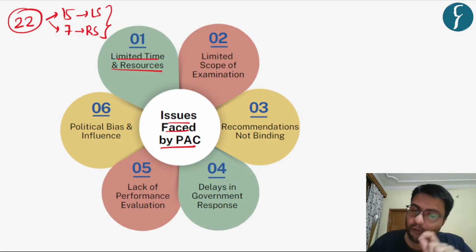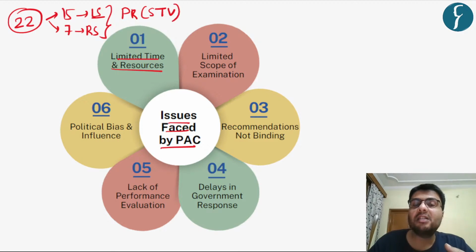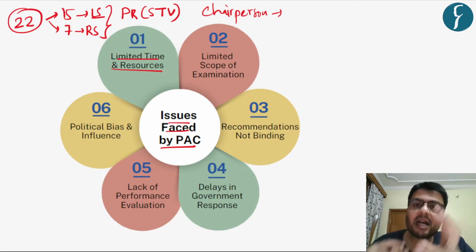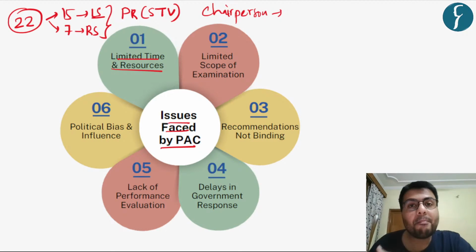Now they are elected from among the MPs of the House based on proportional representation through a process called single transferable vote. Now the chairperson of this committee, by convention, belongs to the party of opposition, and the current chairperson is a member of the Congress party, which is the largest opposition party in India.